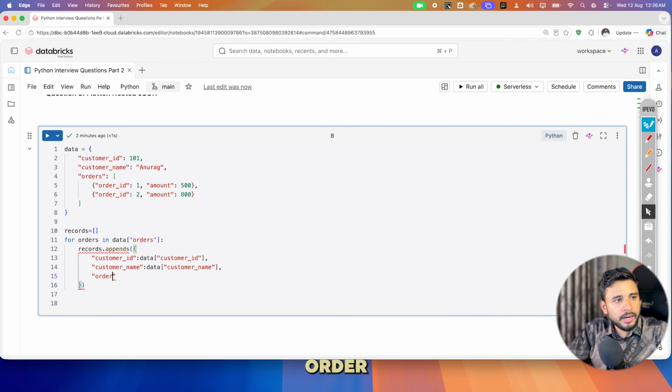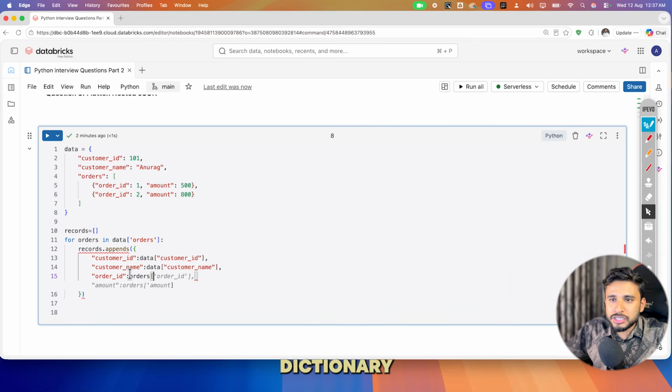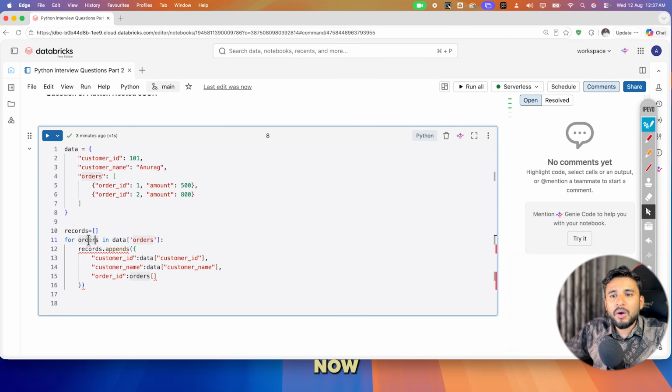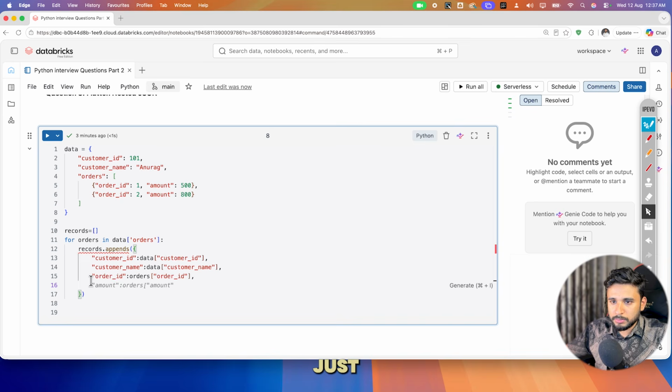order ID is equal to data, not data, sorry, orders. Orders is another dictionary. Here basically this is a list of dictionaries. So now I am hitting this particular value. Inside this I want to go and hit that particular order ID. Similarly I'll do order amount also. I'll just print it. Amount is equal to order amount, and I'll remove that, append will be there.